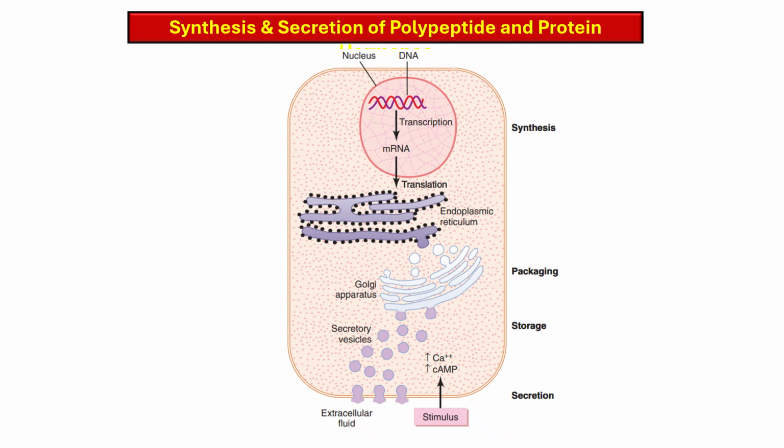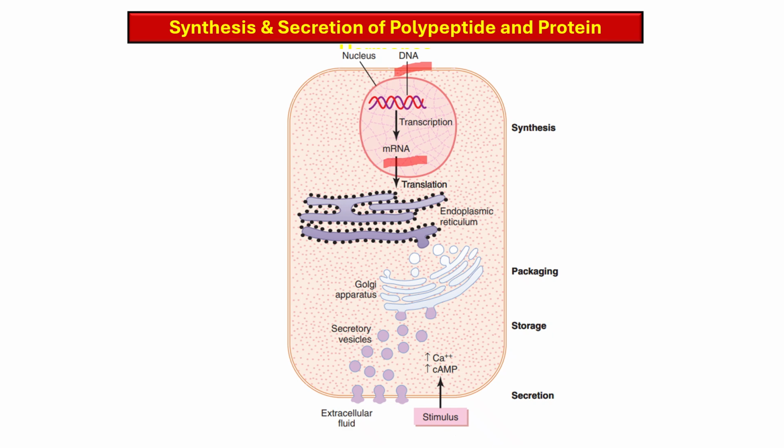This image is a diagrammatic presentation of biosynthesis, processing, storage and secretion of polypeptide and protein hormones by endocrine glands. It captures the intracellular steps involved from gene transcription to hormone exocytosis, specifically for peptide or protein hormones. So how does the synthesis start? From the DNA, messenger RNA is formed by the process of transcription in the nucleus.